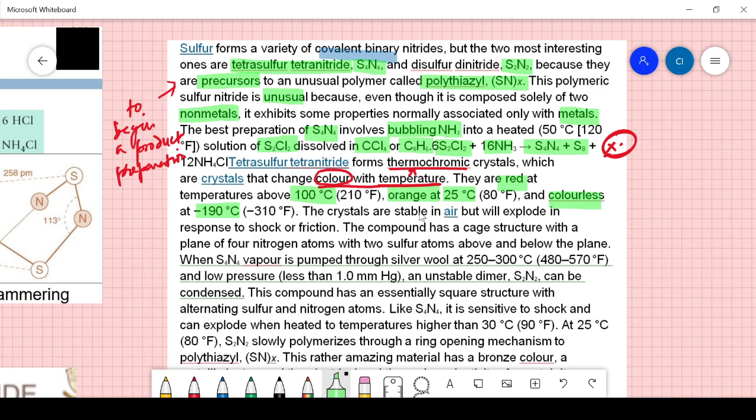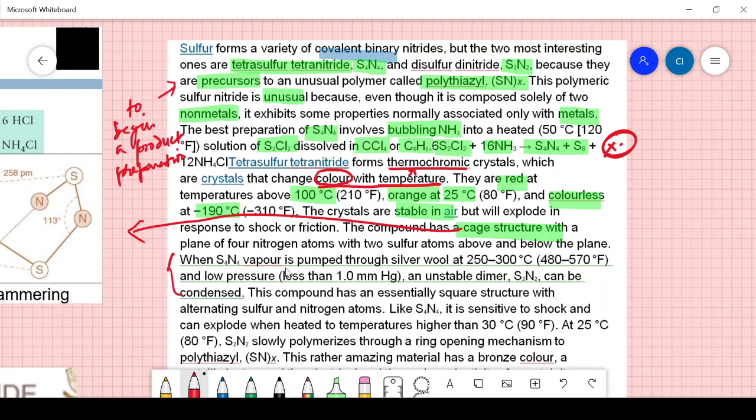The crystals are stable in air but will explode in response to shock and friction. So they are explosive when you just rub them. The compound has a cage structure, which we are going to see here, with a plane of 4 nitrogen atoms with 2 sulfur atoms above and below the plane.